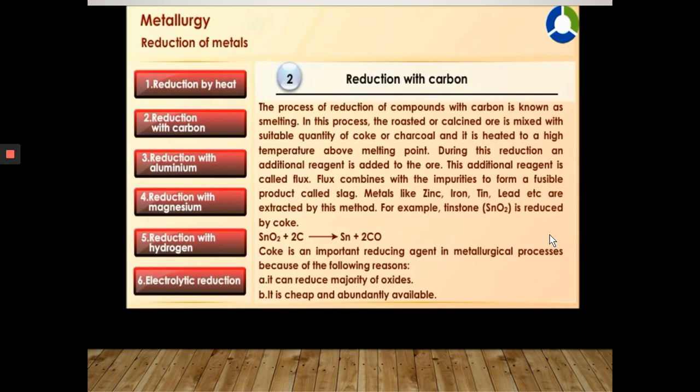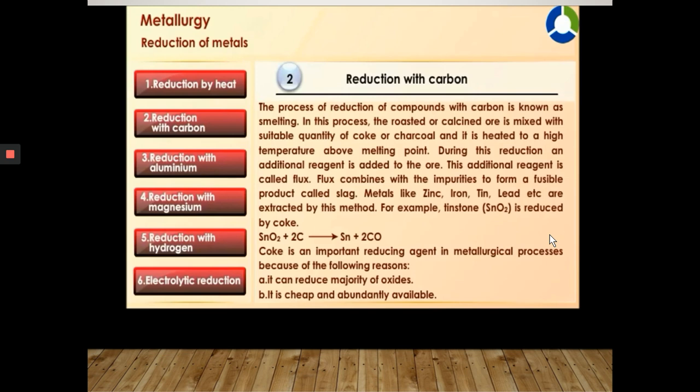During the reduction, an additional reagent is added to the ore. This additional reagent is called flux. Flux combines with the impurities to form a fusible product called slag. Metals like zinc, iron, tin, lead, etc. are extracted by this method.